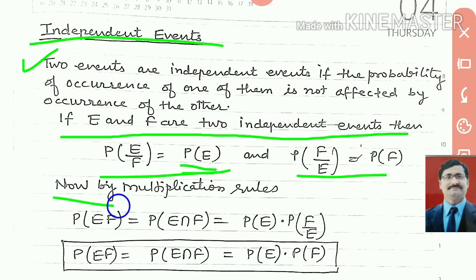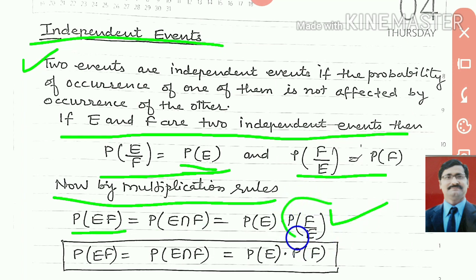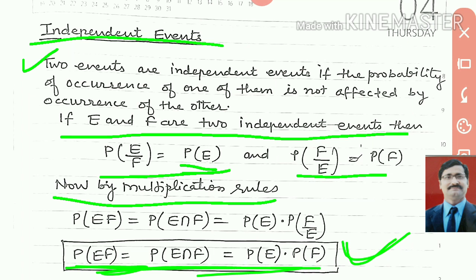Look here, now you can understand the multiplication rule. P(E and F), which we write as P(E intersection F). We know this formula, and P(F|E) is equal to P(F). So in place of P(F|E), you can write P(F). So if the events are independent events, this is the important formula: P(E and F), which we write P(E intersection F), will be equal to P(E) into P(F). So if this multiplication is true, then we can say the events are independent.